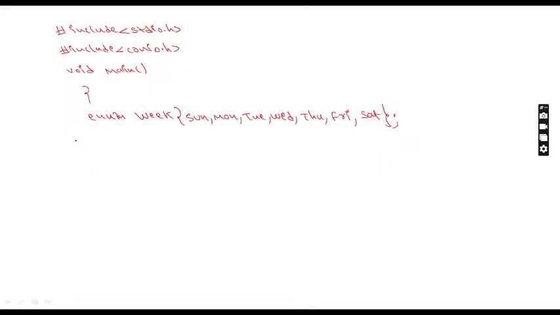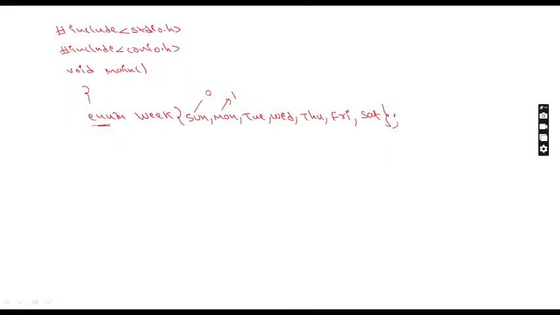Now let's get clarity. Did I assign any value for the enums? No. The enum which I created here is week. Did I give any value for the enum? No. So what will happen here? By default, for Sunday it will assign the value 0. For Monday it will assign the value 1. Did I give the value? No. Automatically the concept itself will give you the value.